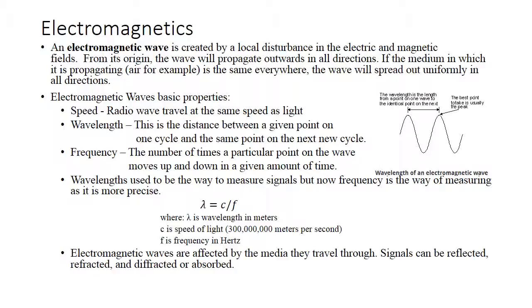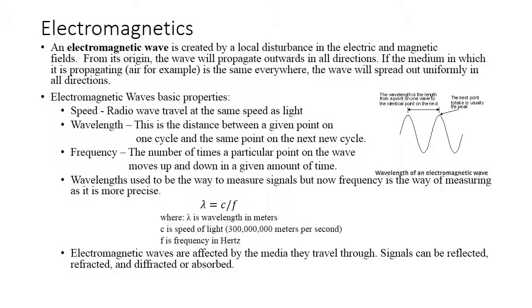Electromagnetic waves' basic properties. Speed. The speed a radio wave travels is the speed of light. Wavelength is the distance between a given point on one cycle and the same point on the next cycle. Frequency is the number of times a particular point on the wave moves up and down in a given amount of time. Wavelengths used to be the way to measure signals, but now frequency is the way of measuring it as it is more precise.